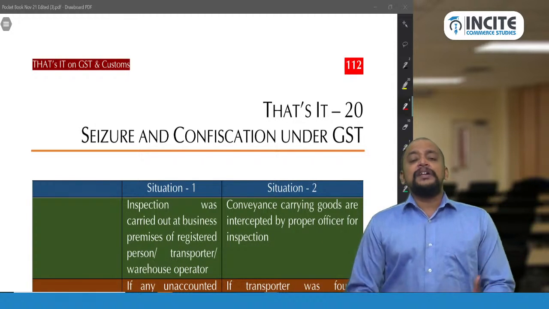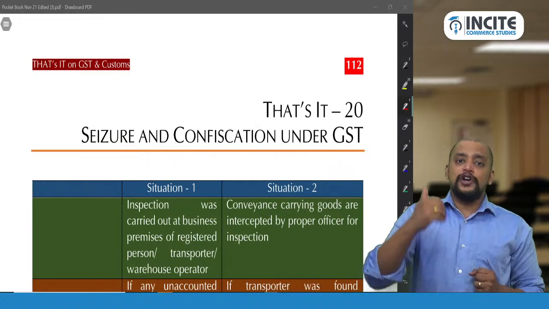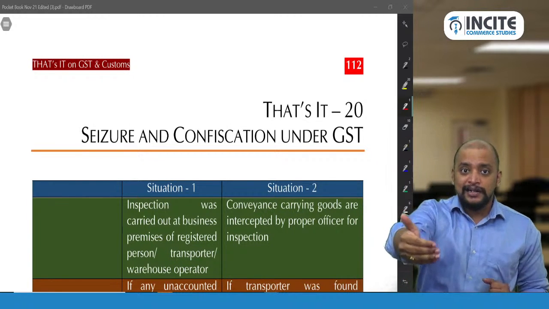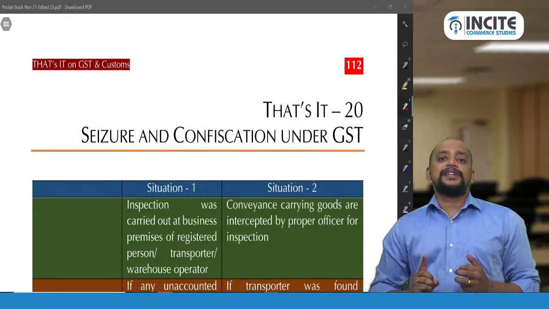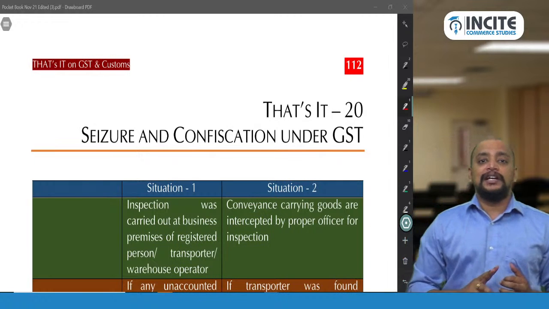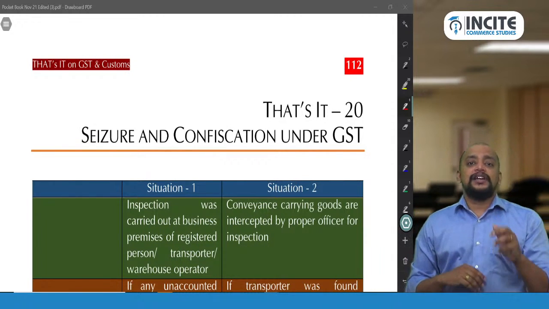So seizure means what? Taking the possession. So when the possession moves on from the person to the department, it is known as seizure. And what is confiscation? Ownership also will be with the department. That is known as confiscation. So when they conduct the search, they will do the seizure.